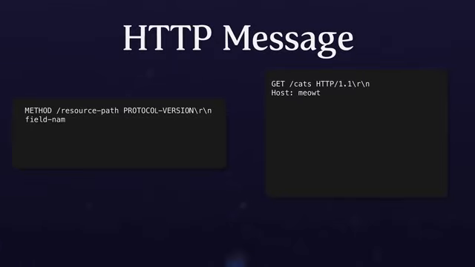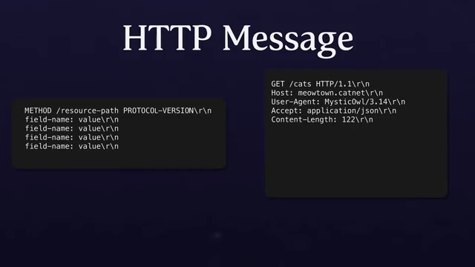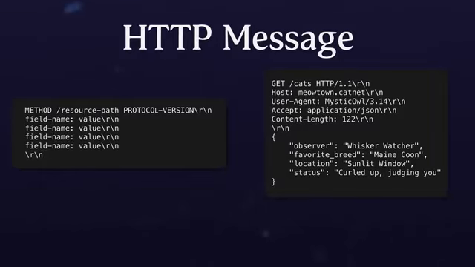Every single line in the HTTP 1.1 algorithm is separated by a \r\n, which I jokingly refer to as a registered nurse because that's the only way I can remember the ordering of \r then \n. So after the first line, the status line, we then go to the field lines. Now there can be 0 or more field lines. Field lines are headers. Simply, it consists of a field name, a colon, and a field value, and then one registered nurse at the end. And how HTTP 1.1 knows it's done is that there's an empty field line. It's simply one registered nurse and nothing else on the line. After that, it's just the body. Now, you're probably asking yourself, how big is the body?